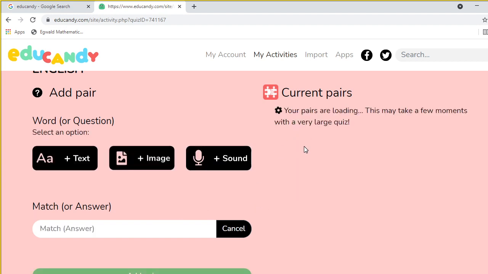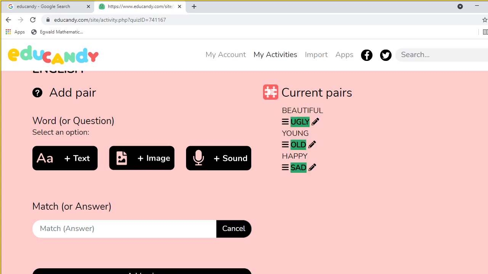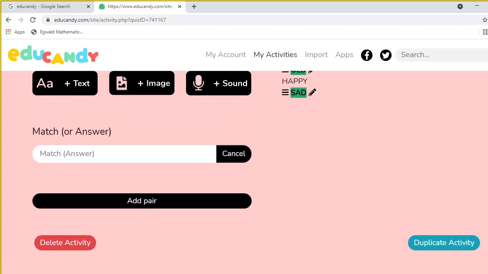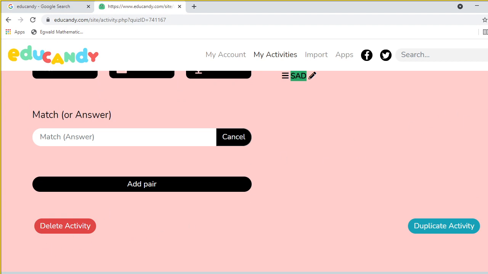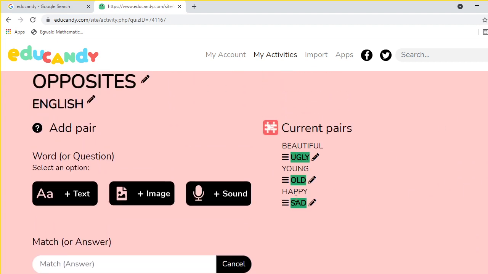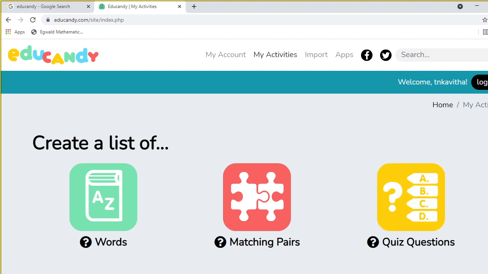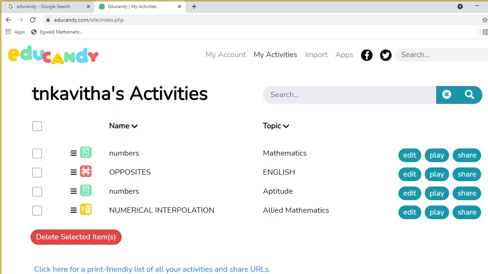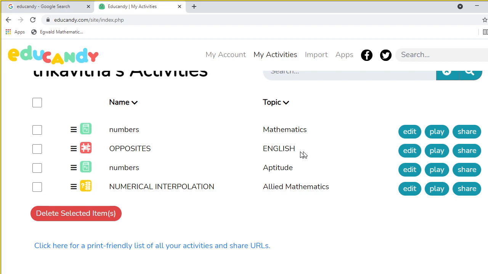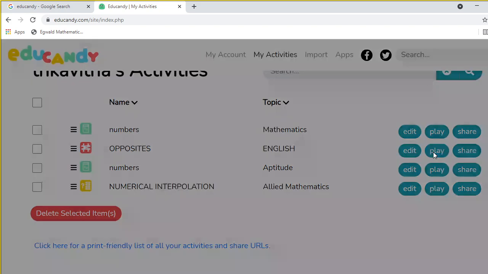It will shuffle and give it to you. This makes a game, and finally you can get a candy. Okay, so my activity is here. These are the pairs I added here, and now I want to go to my activities. Here, look at this English opposites I made. So now I want to play.